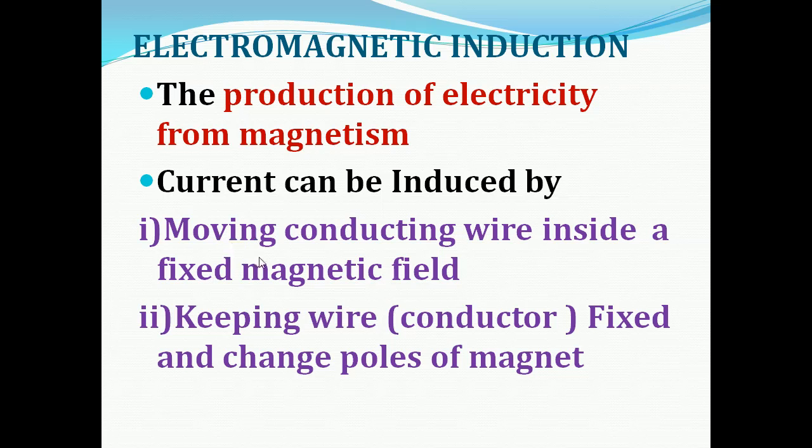They are by moving the conducting wire. The conductor consists of the wire. By moving the conducting wire we can produce current, or by keeping the wire fixed and changing the poles of the magnet we can produce the current. These are the two ways by which electromagnetic induction occurs.